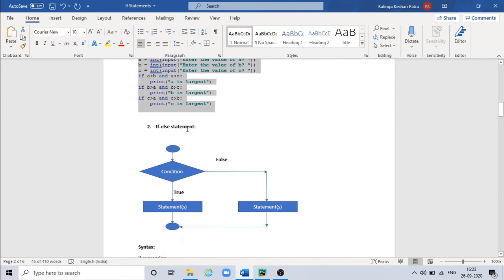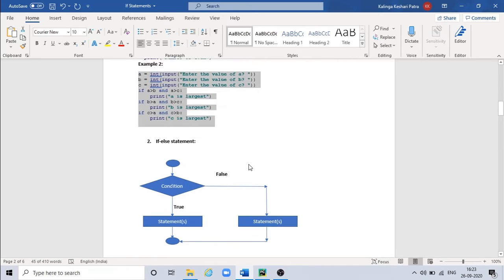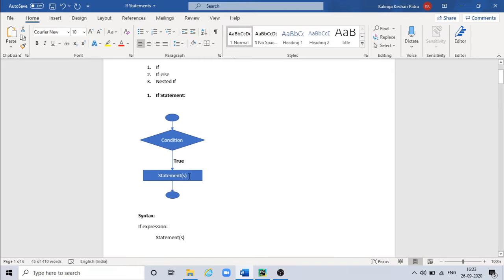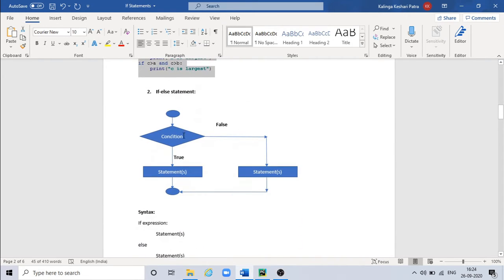Now come to if-else statement. In if-else statement, we have one condition, but we have true part as well as the false part. In if statement, we had only the true part. So if it is true, then it will execute the statement. And if it is not true, then there was nothing given in the if statement. But here in if-else part, we'll give two things. One is for true part and one is for false part. So this statement will get executed only if this condition is true, and this statement will get executed only if this condition is false, or it is in else part.